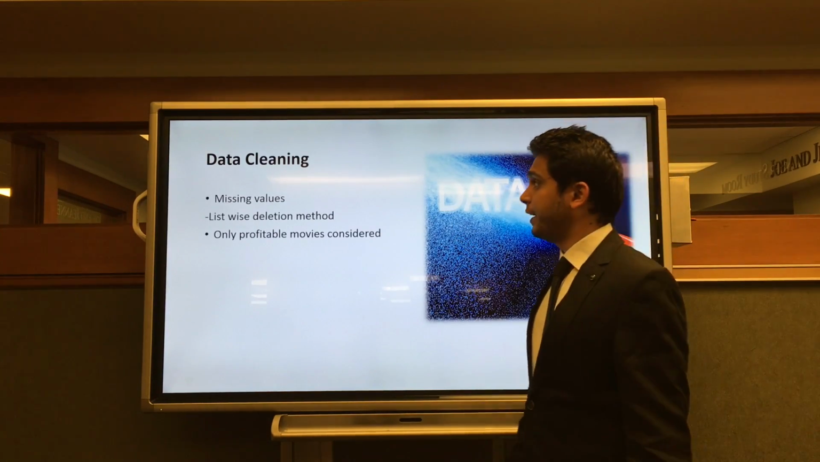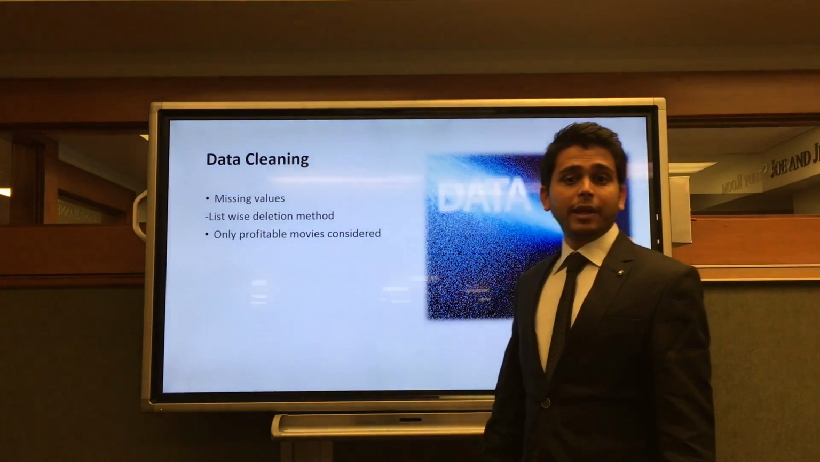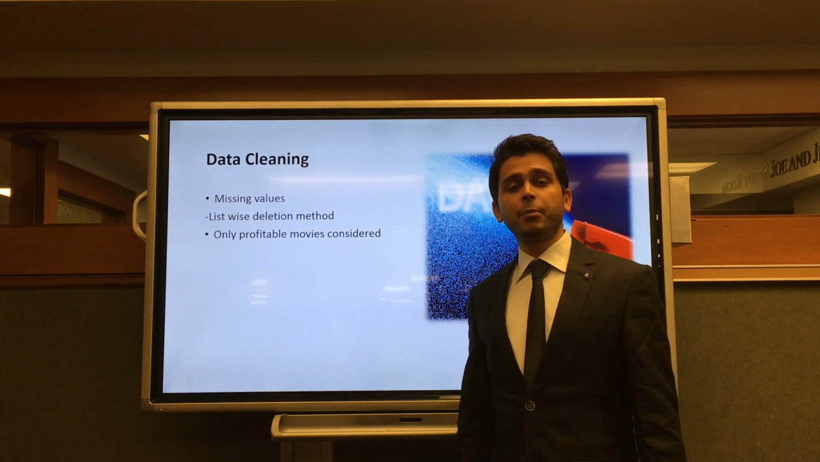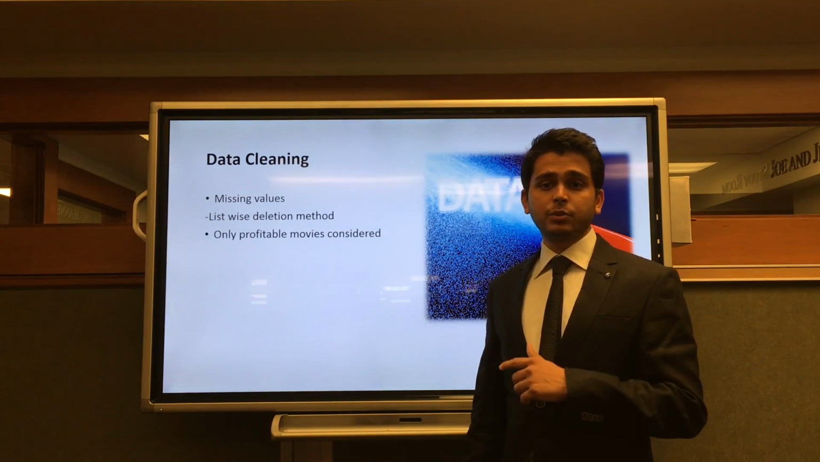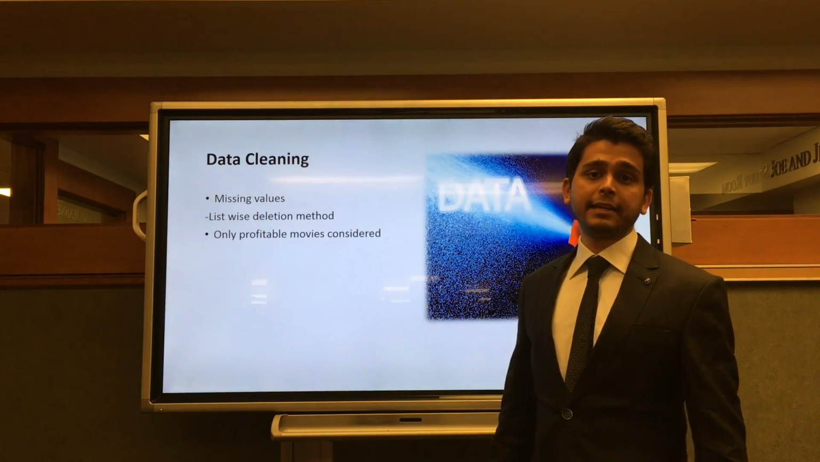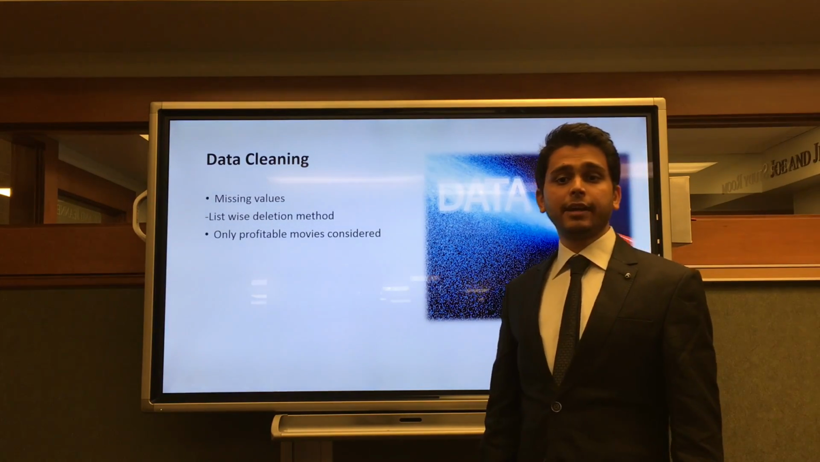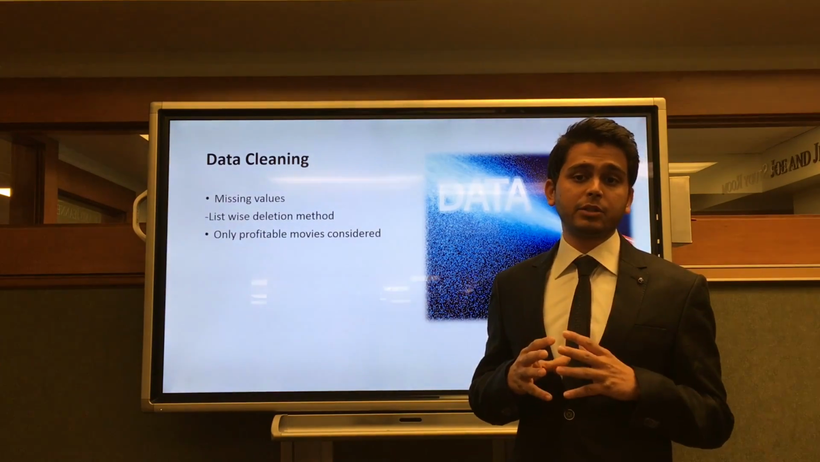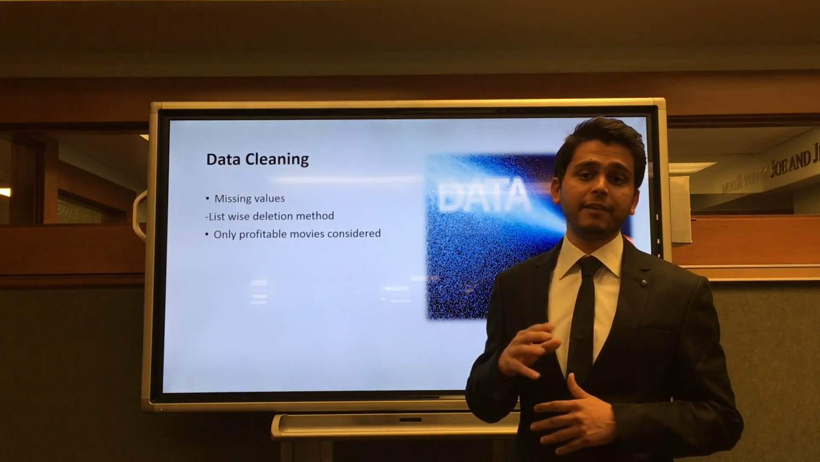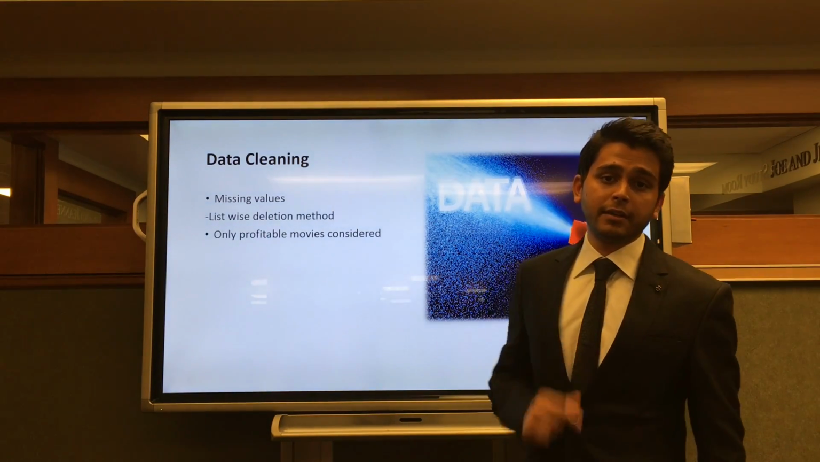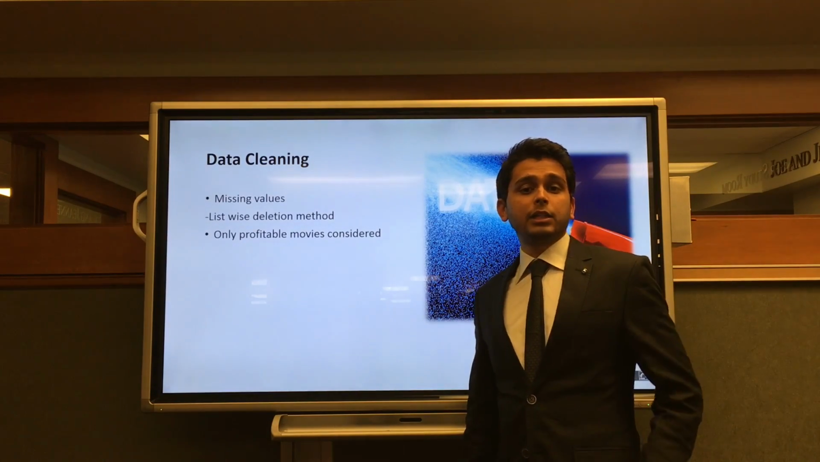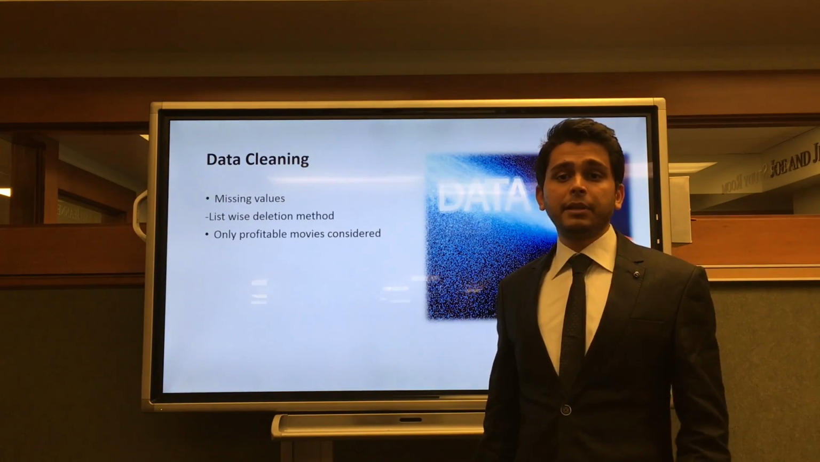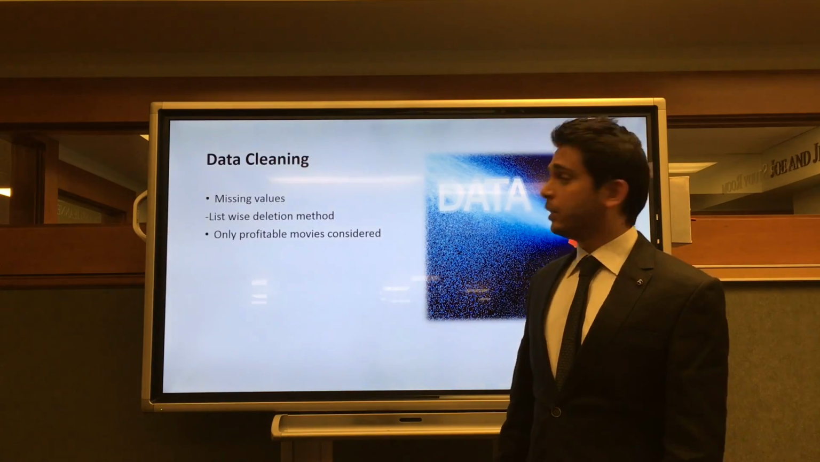Then comes the part of data cleaning. To analyze the data, we ran basic summary statistics using IBM Modeler. Many missing values and 0 values were found in the data set. To handle such records, we used the list-wise deletion method, in which entire records having 0 or missing values were excluded from the dataset. Also, our model predicts profitability, hence we had to eliminate the movies which faced losses.